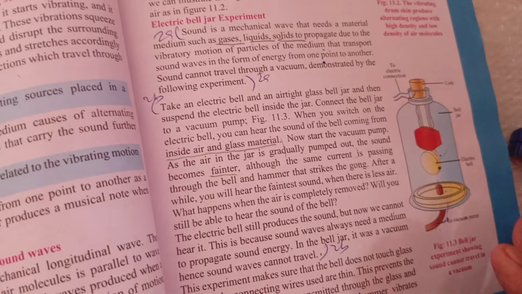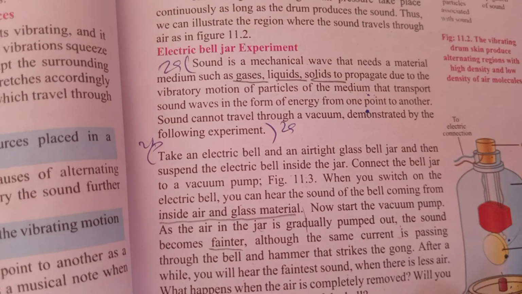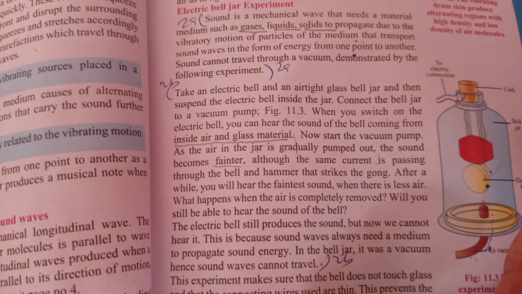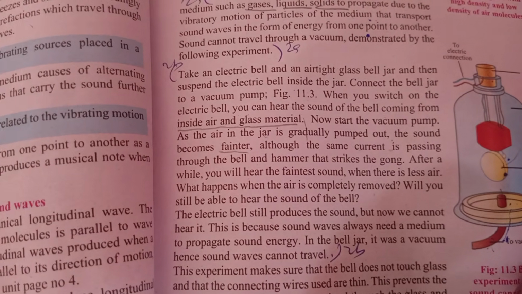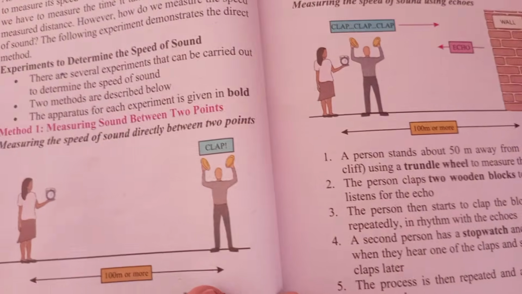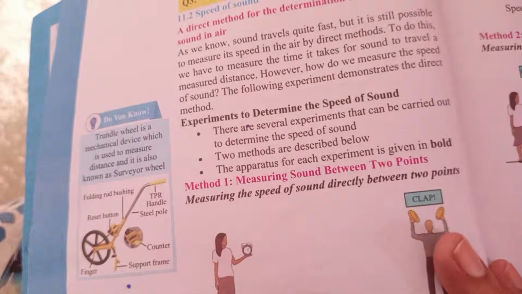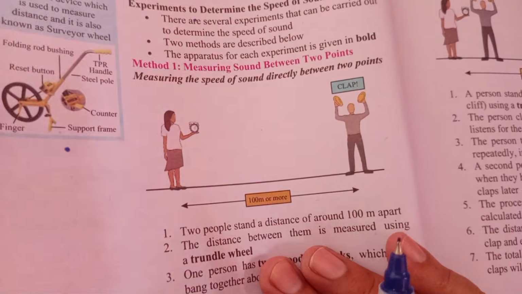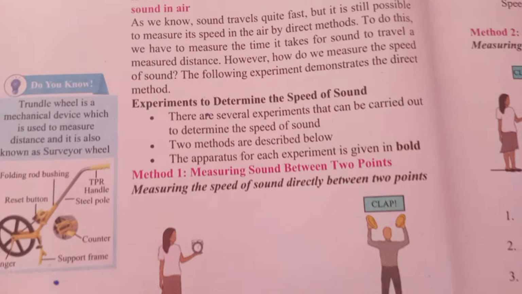This was the electric bell jar experiment to show that sound waves travel through the medium of air. The next topic is how to calculate the speed of sound waves.